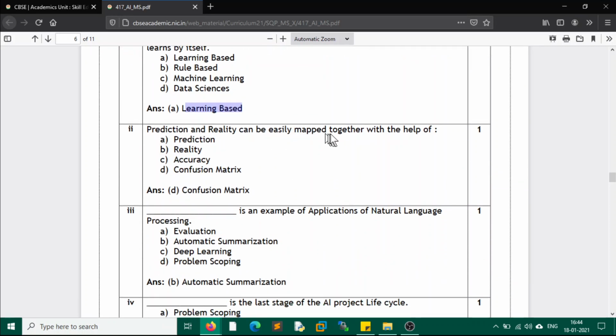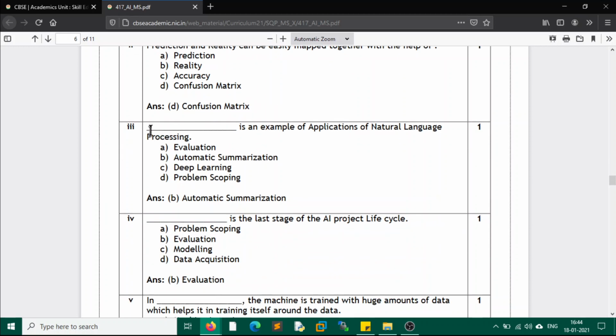Prediction and reality can be easily mapped together with the help of a confusion matrix. So we'll be remembering this answer. Confusion matrix is the method where we map prediction and reality.